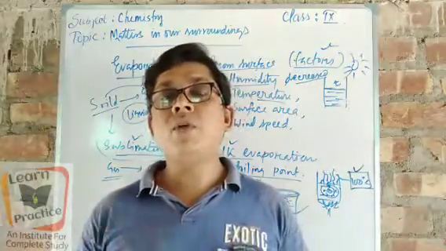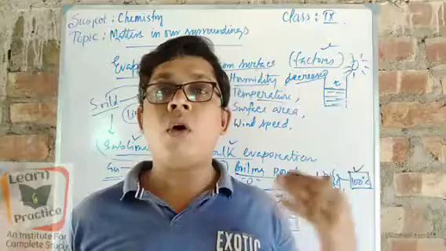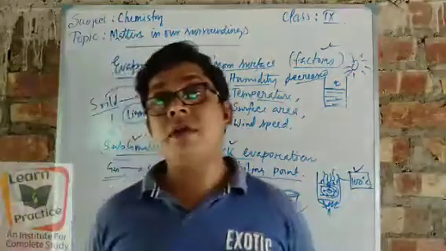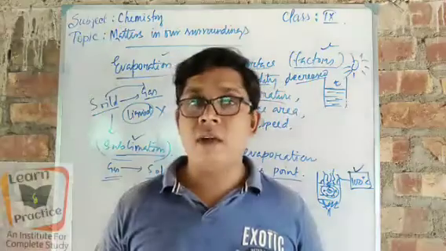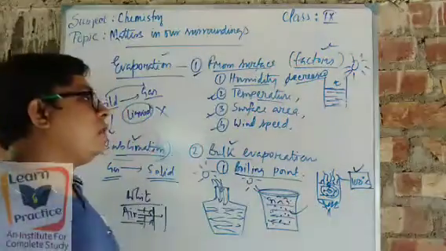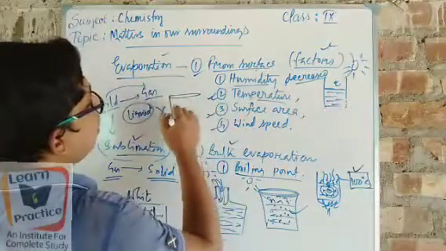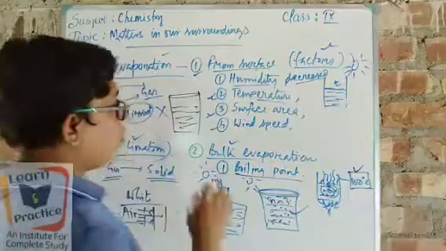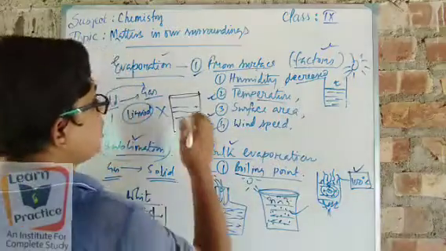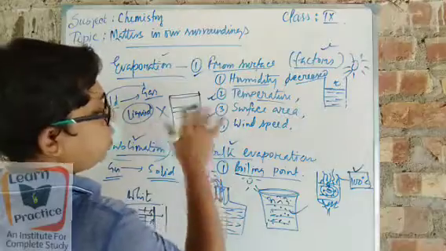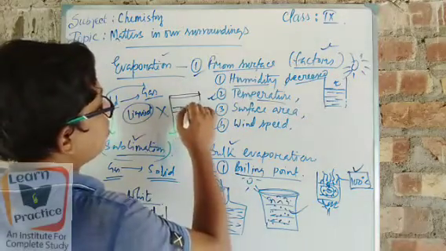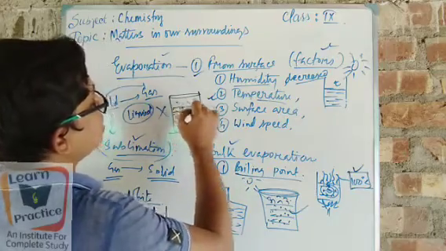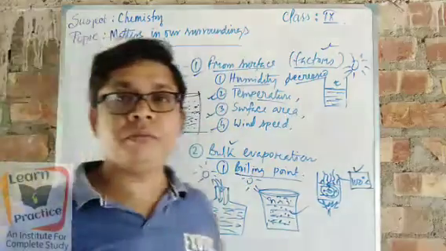Got it? So that's why we feel very comfortable when the hot air passes through our skin. So in this way, evaporation also makes ourselves or our surroundings cool. Okay. In the same way, think that there is a glass that contains totally freezing water, taken from the deep freeze. When you keep it outside, at room temperature, you will observe lots of tiny droplets on the outside of this glass. Lots of tiny droplets. What for? What is the reason for it?